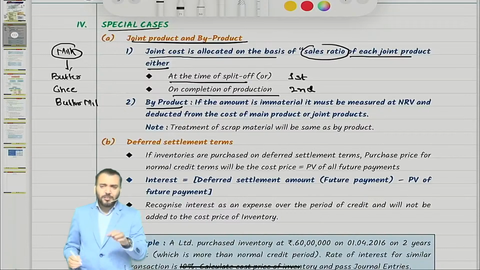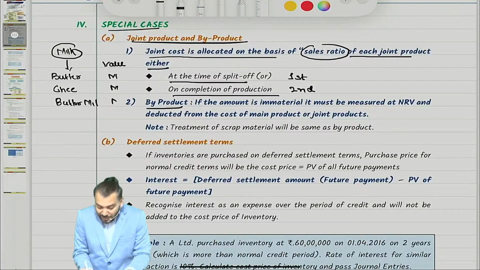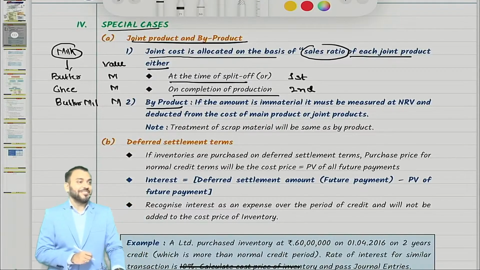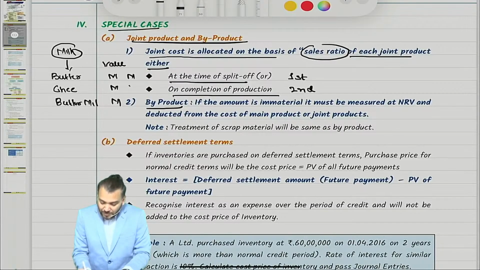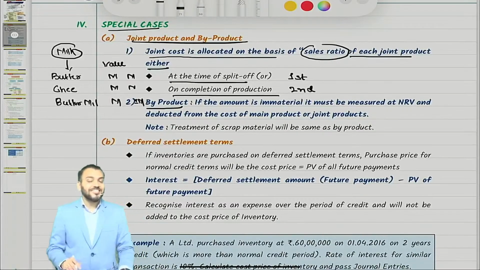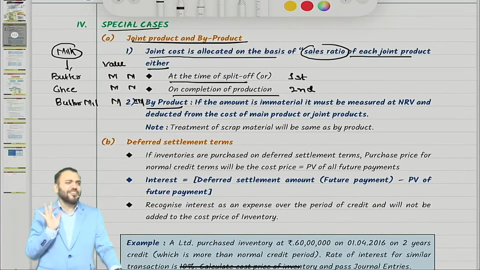So just try to understand the meaning of byproduct. If the values of all the products are material, then all are joint products. But if the values are material, material and immaterial, then the immaterial one will become a byproduct. Only this is the concept.